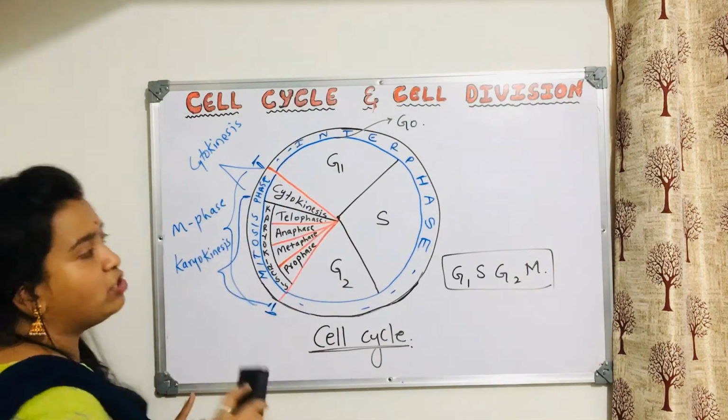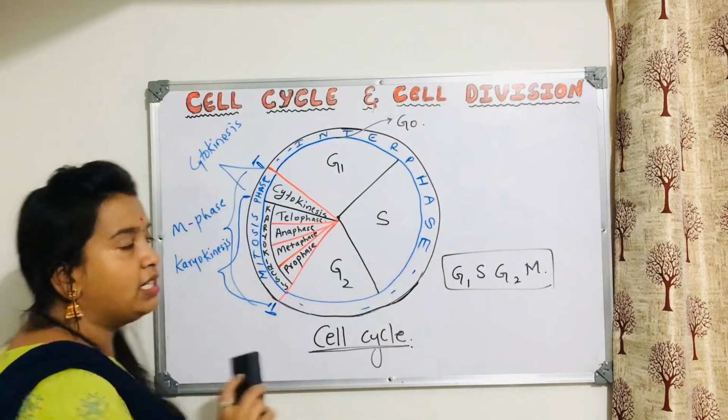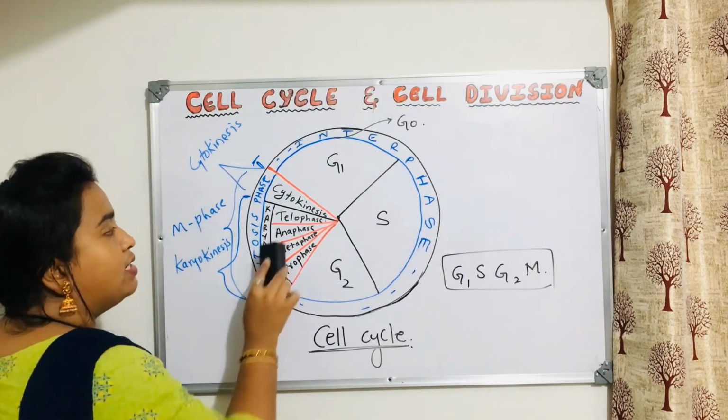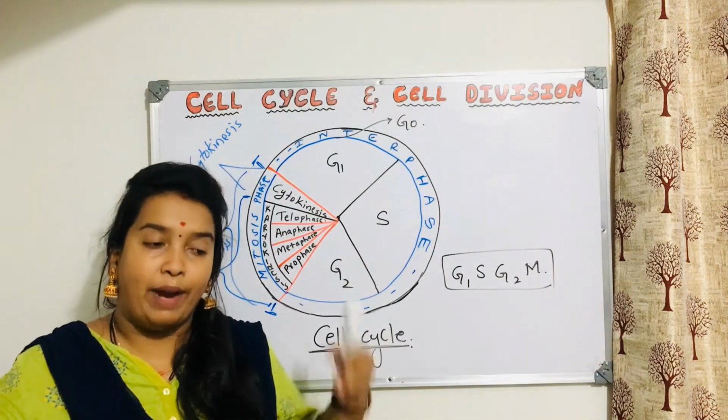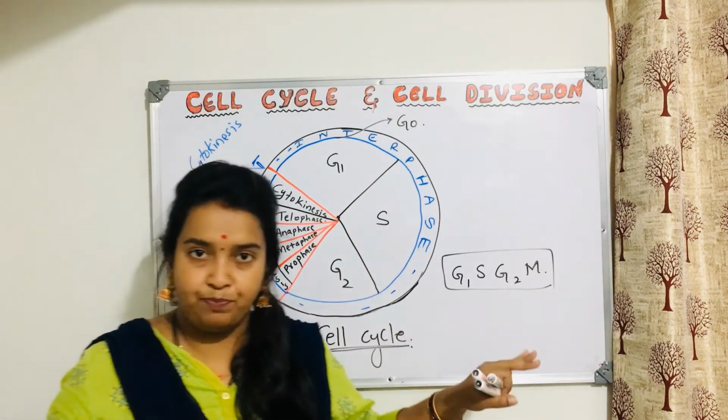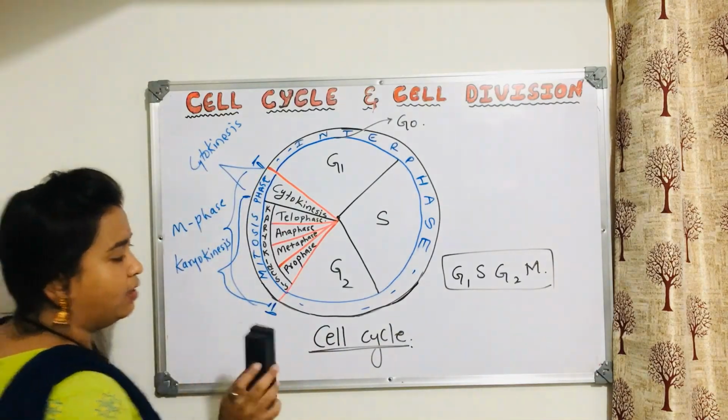This is the complete picture of the cell cycle. We have completed the cell cycle here. We need to understand M phase clearly. M phase is nothing but mitosis. Mitosis and meiosis we will do separately. This is all about the cell cycle, okay?